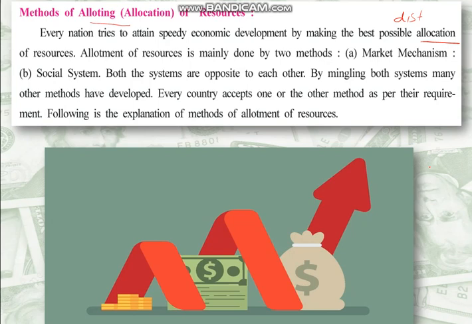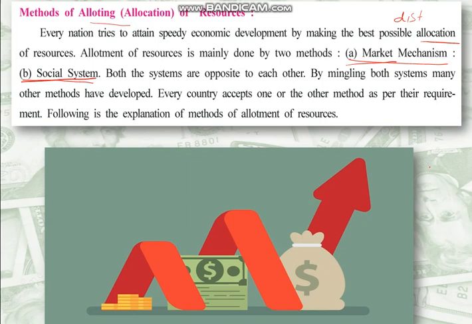Allocation of resources is mainly done by two methods. The first one is the market mechanism system, while the second one is the social system.